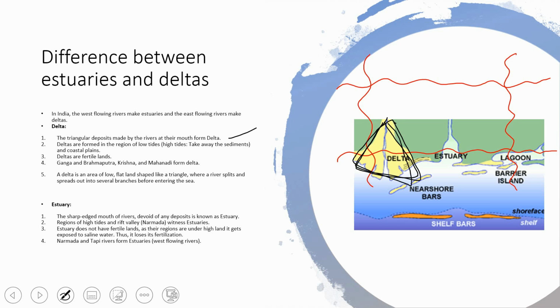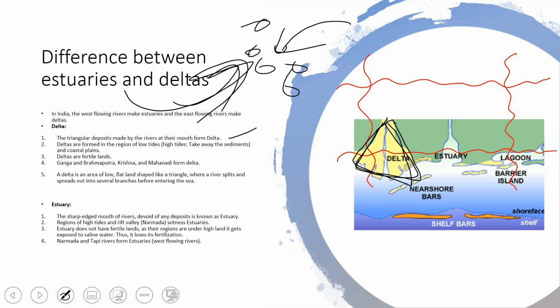Just imagine, in common sense, if the force of the water is more and the river is coming and depositing some sediments, what will happen? This will ultimately remove those sediments and the sea will take them away.